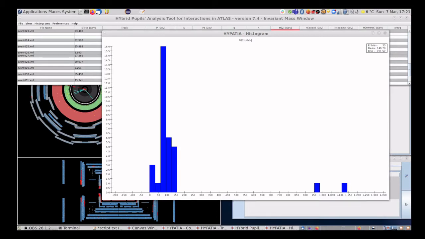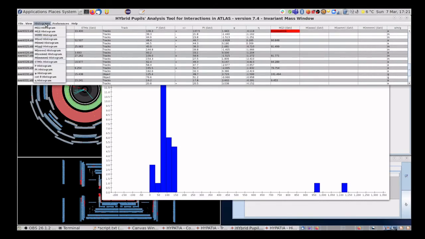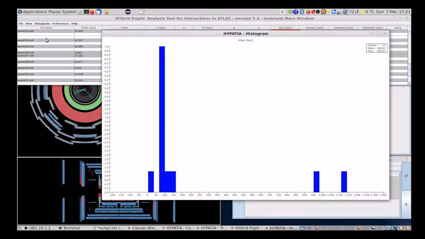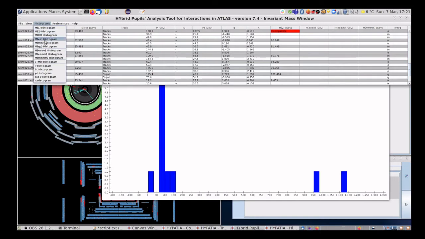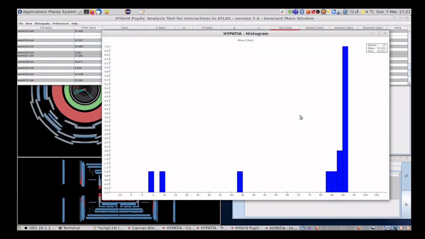This histogram includes all pairs of particles, but we can look at the different types of particle individually. This one, MEE, will show electron-positron pairs, and here there's certainly a strong peak at around about 90 GeV. We can look at this MM histogram. This is from the muon mu plus mu minus pairs, and here we haven't got any events at very large mass, so the computer has automatically zoomed in on this low mass region, and we can see that the peak really is at around about 90 GeV, where we would expect to see the Z boson.